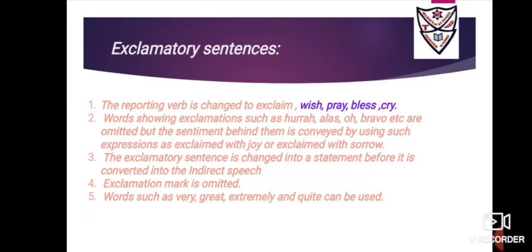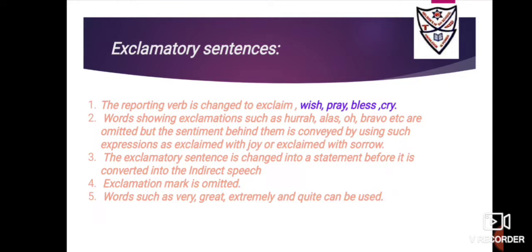So you are wishing for something, so you'll use wished. If somebody is praying for you, the old woman prayed that God might bless me. So we can use prayed, blessed, cried, like that. Now the words showing exclamations, usually the interjections like hurrah, alas, oh, bravo, etc., are omitted. But the sentiment behind them is conveyed by using expressions like exclaimed with joy, exclaimed with sorrow.